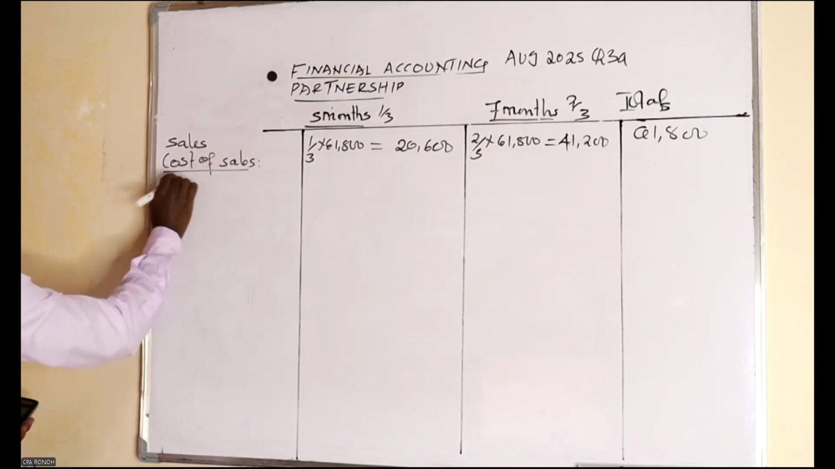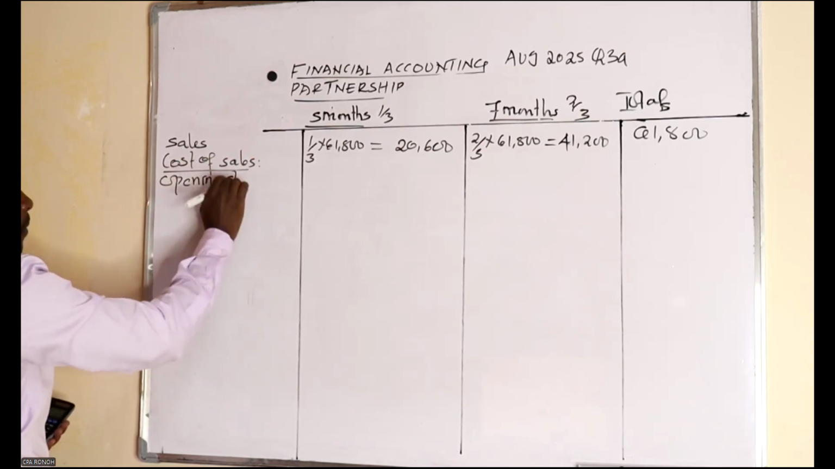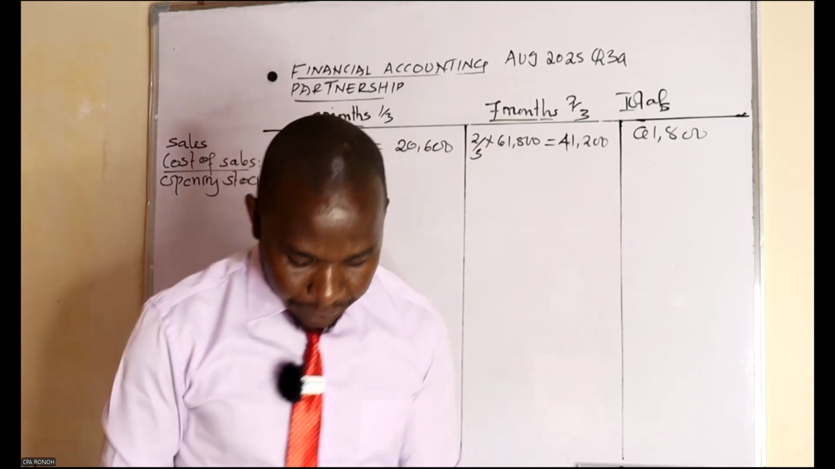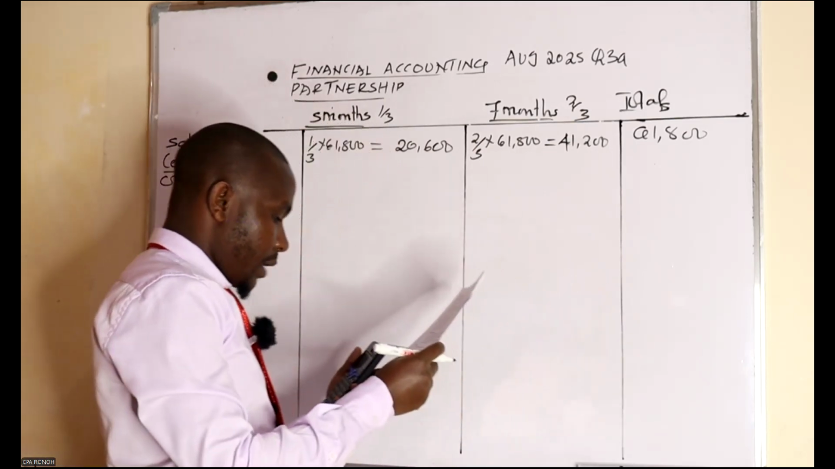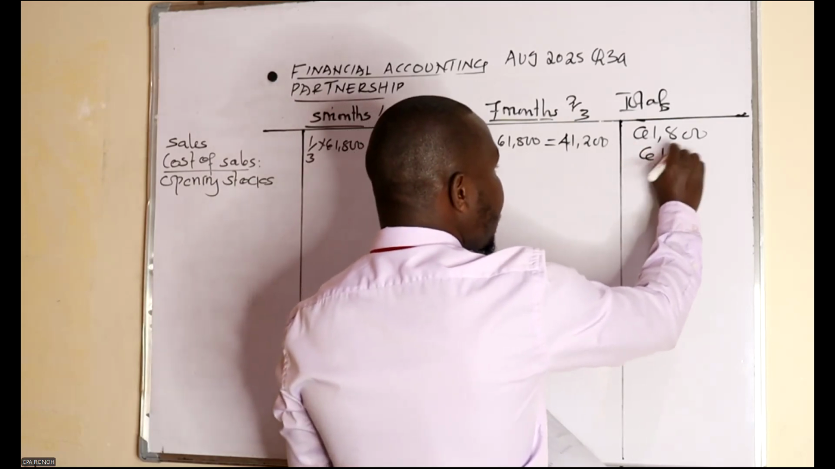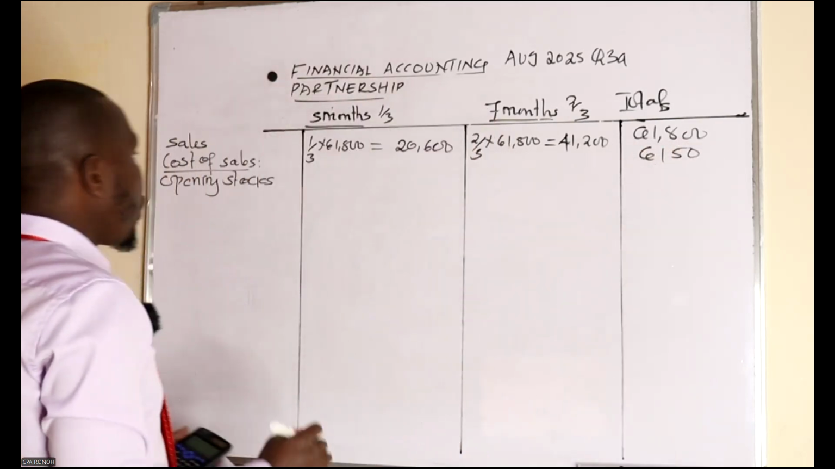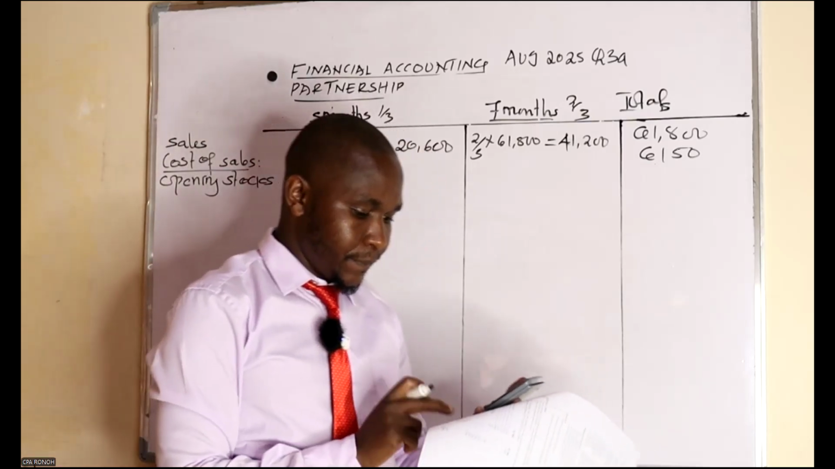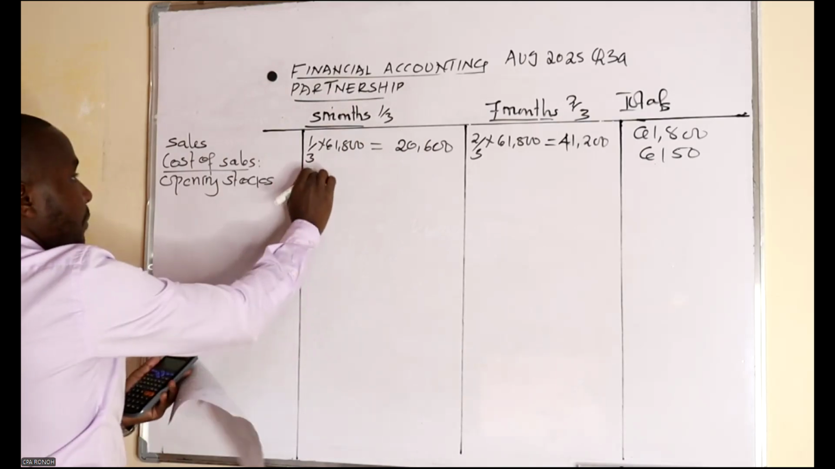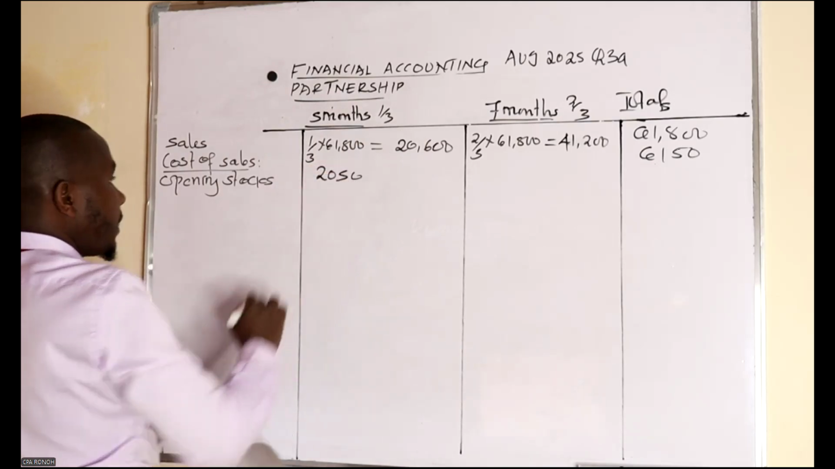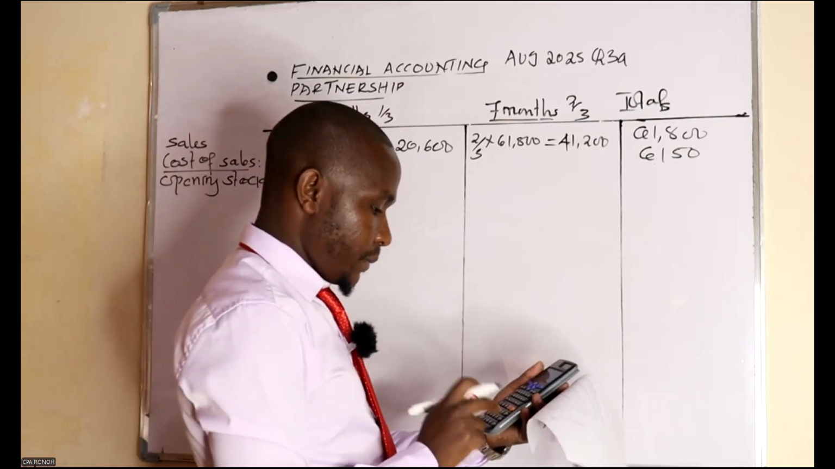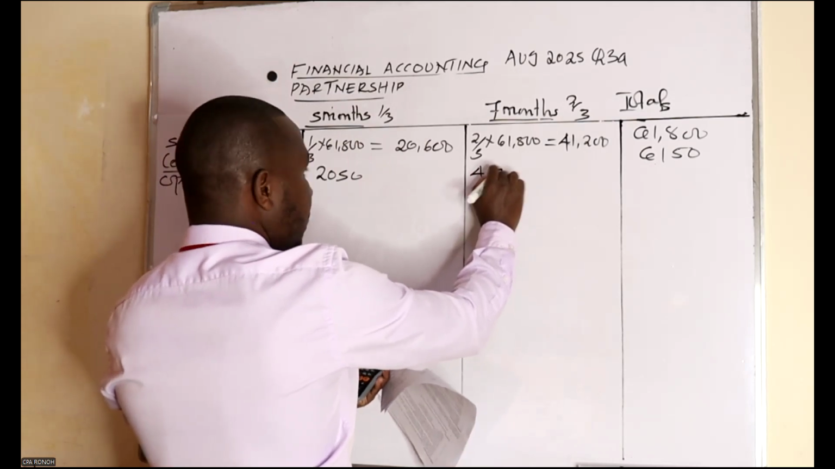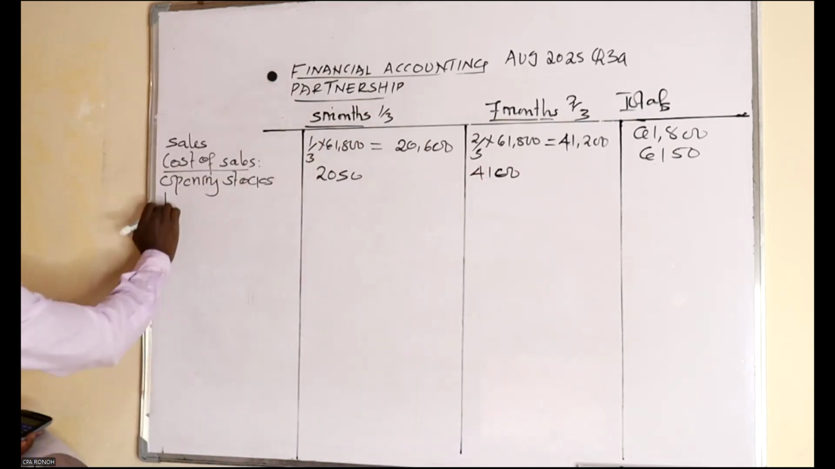Cost of sales. We start with the opening stocks. Use the same proportion. How much do we have as our inventory on 1st July 2024? 6,150. We have been told to use the same rate for the cost of sales. So I'm going to use the same rate again. For this one, I'm having 2,050. What about the other side? This one, 4,100.